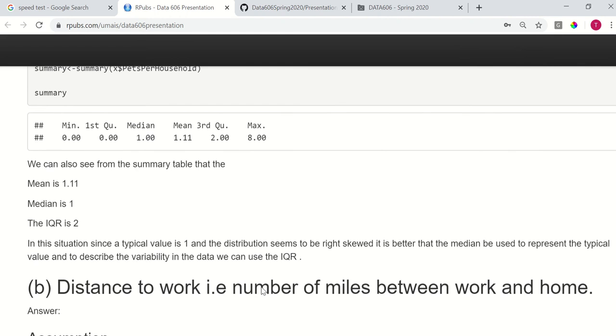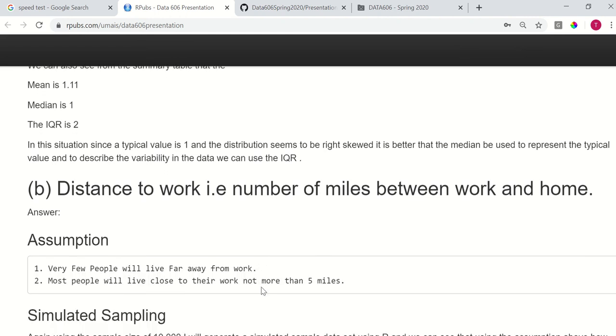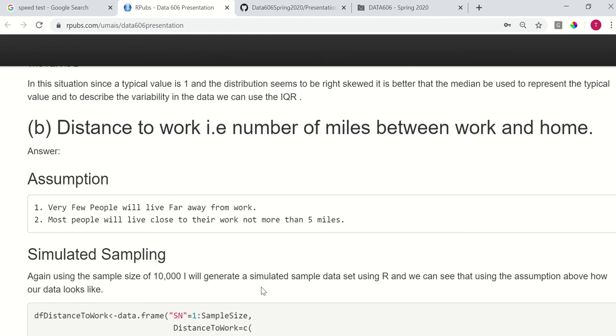That's part A. Now moving on to part B, distance to work, the number of miles between work and home. There are a few assumptions I made here as well. The first assumption is that very few people will live far away from work, and the second is that most people will live close to their work, not more than 5 miles.